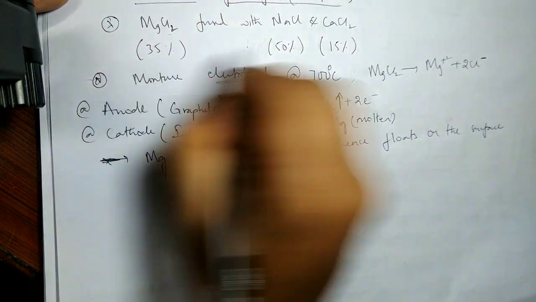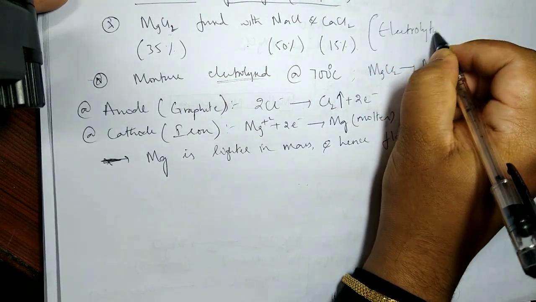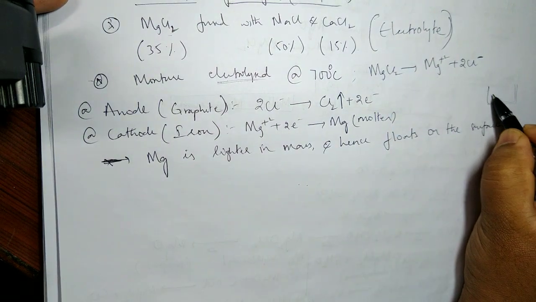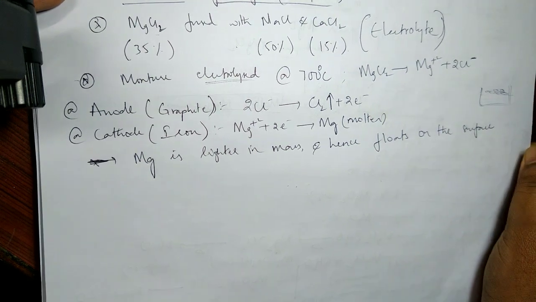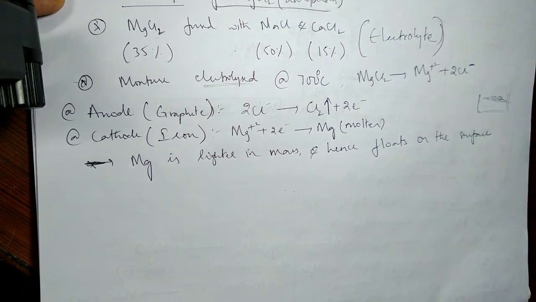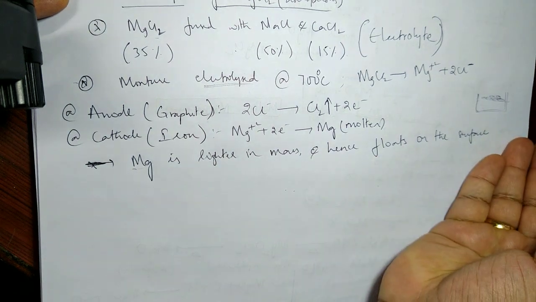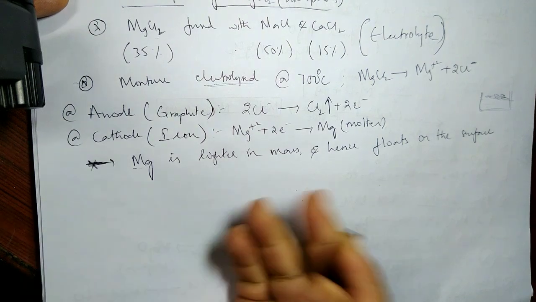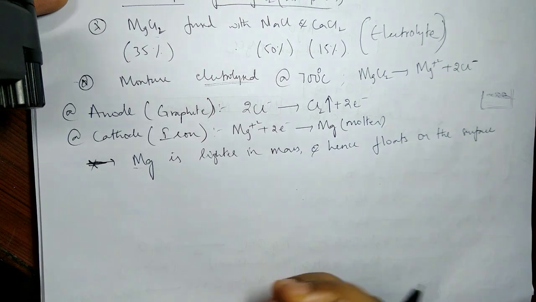So this was my electrolyte, and in the electrolytic tank, the magnesium will be floating on the top. Which can be easily removed by using some paddles. So the advantage is, because magnesium is lighter, it automatically rises to the top and we can easily get rid of that. On the whole, this is how we can extract our magnesium metal.